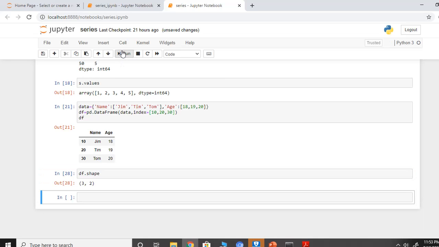If I say it, it's going to return me 3 comma 2. 3 stands for rows and 2 stands for columns. There are 3 rows and 2 columns. Now both series and data frames support methods called head and tail, which we shall see later.